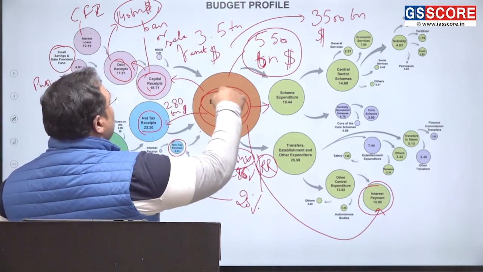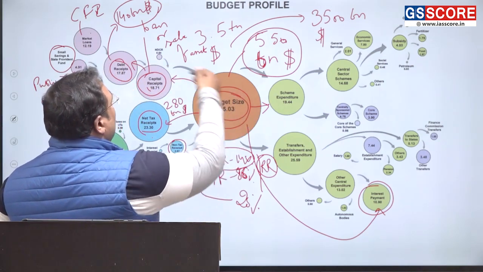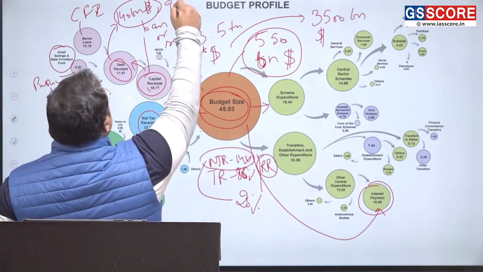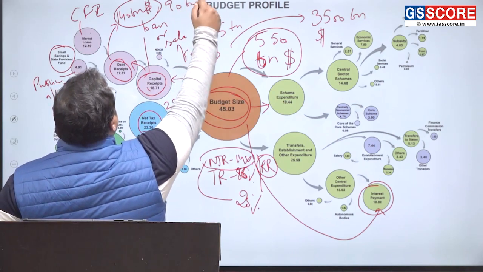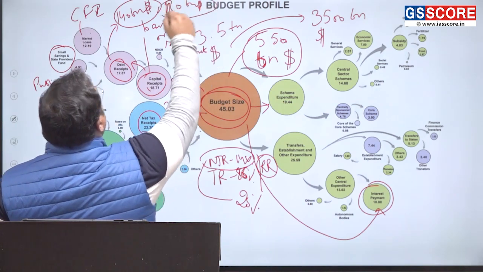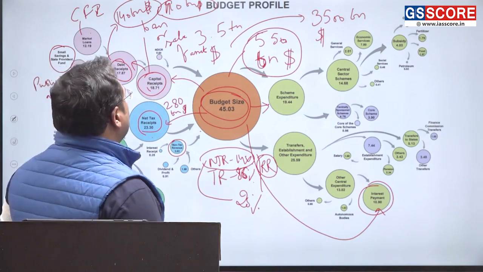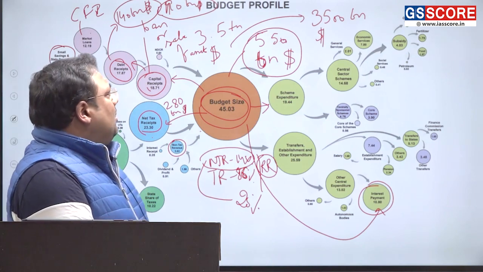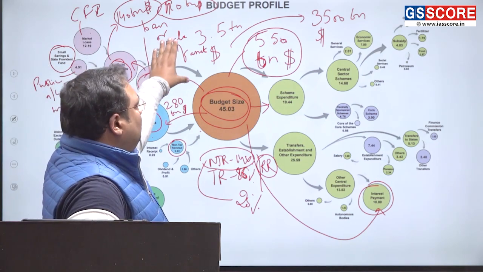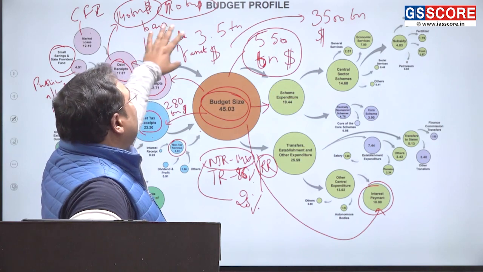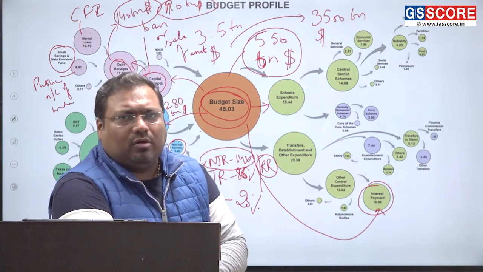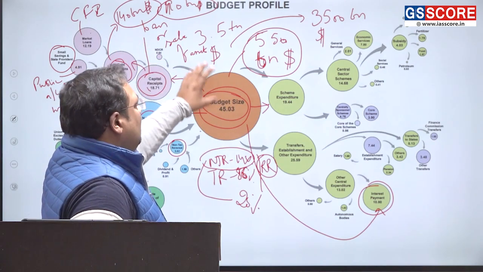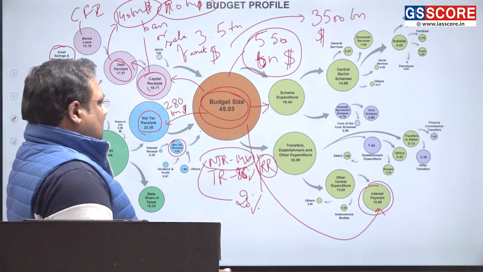Okay, so for example here, if my budget size is 45 and I want to keep loans about 20% of it, that means my loan would be about $90 billion, okay, or $110 billion, not $140 billion, let us say. So something like that. So that would be more favorable situation. Right now we are taking much more loan than we want. And in fact, if loan can be lower, it would be even better. Now, let us analyze the budget further.